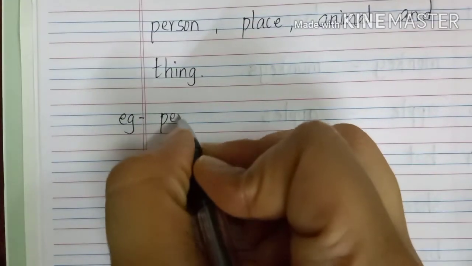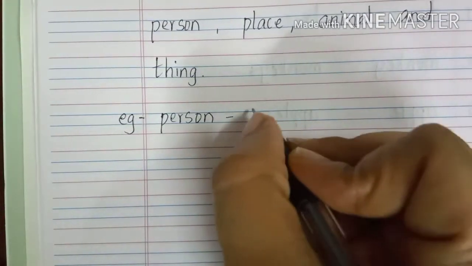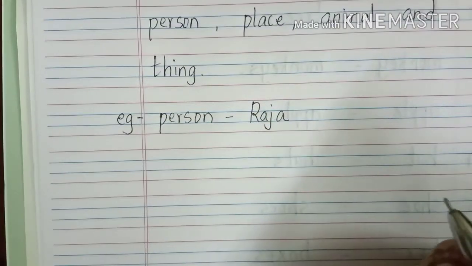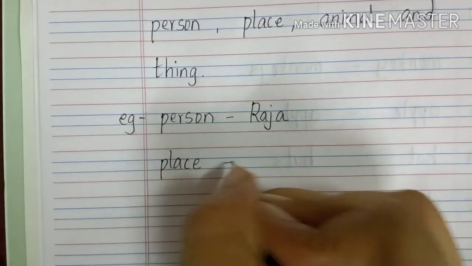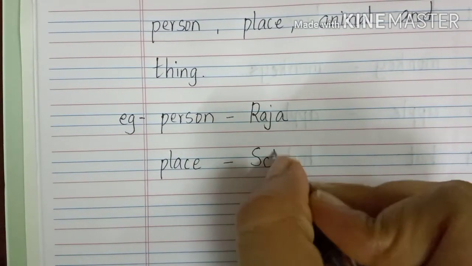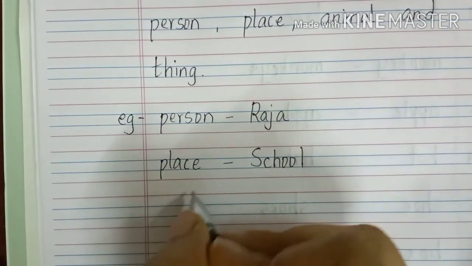So, for person, the example will be any person's name you can say. We will say Raja is a noun. Then place. Any place you can say. In place we will be writing S-C-H-O-O-L. School is a place to learn.